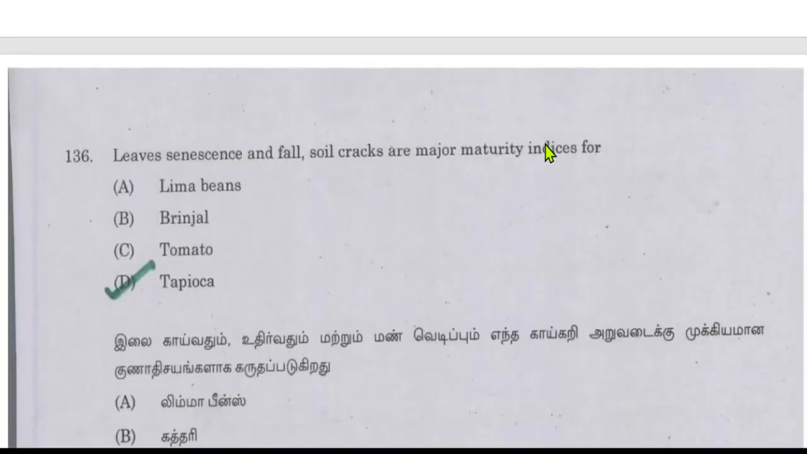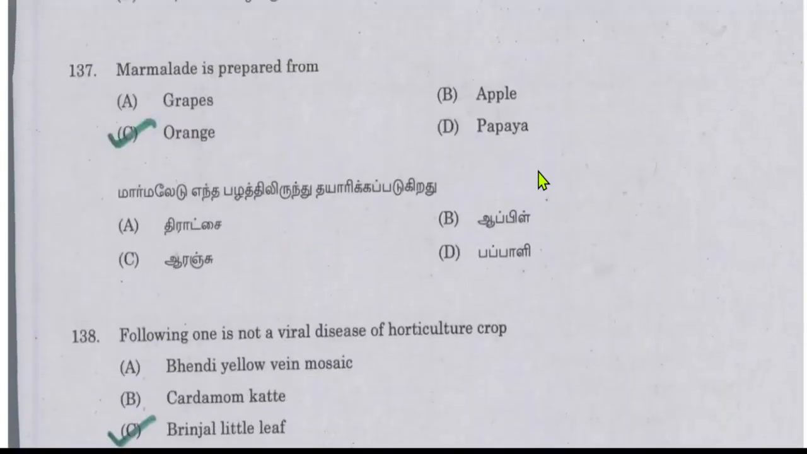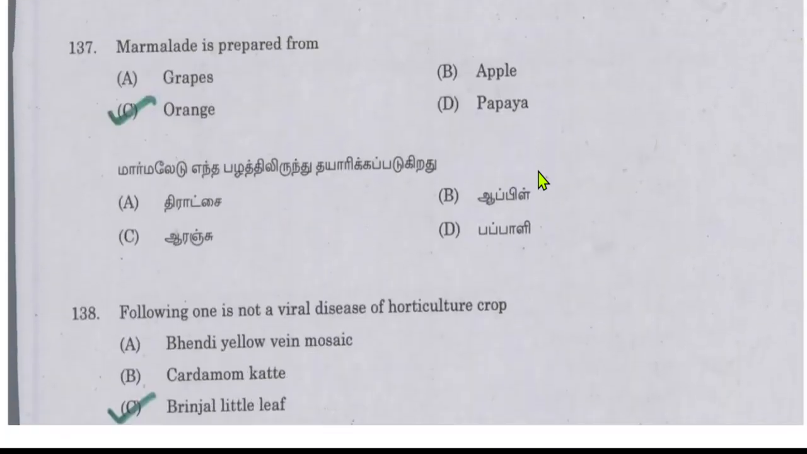Leaf senescence and fall, and soil cracks are the maturity indices for tapioca. So in case of tapioca, the maturity indices are that the leaves senesce and fall, and the soil cracks. Marmalade is prepared from orange.